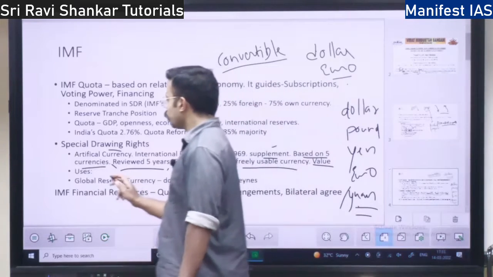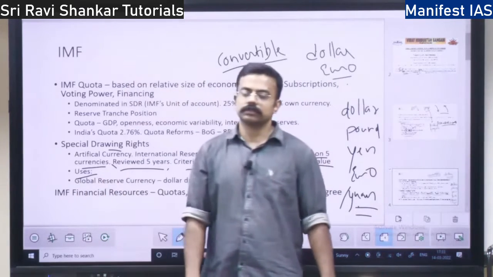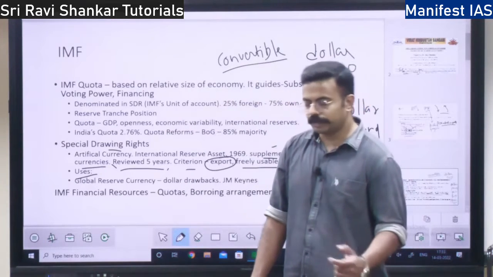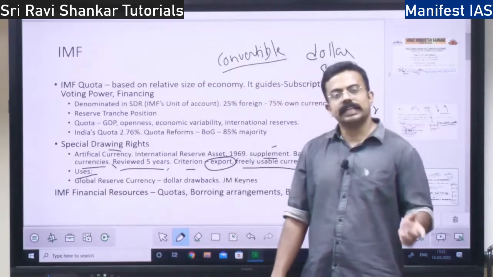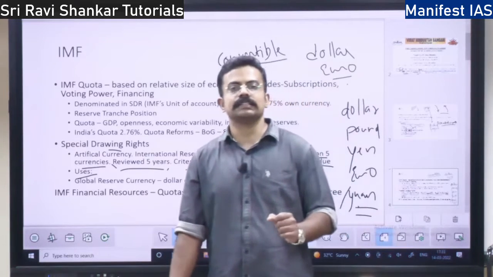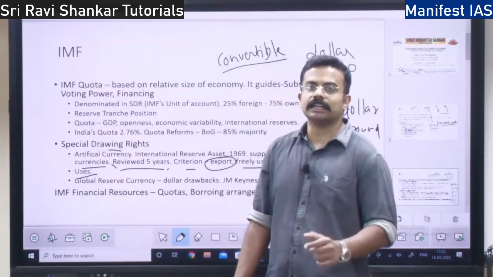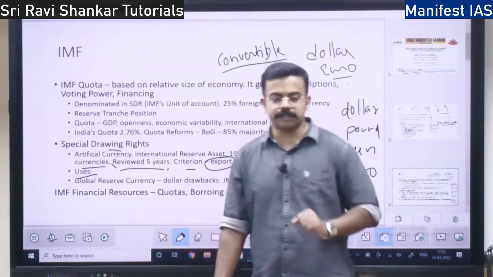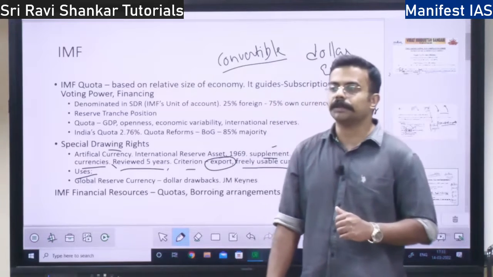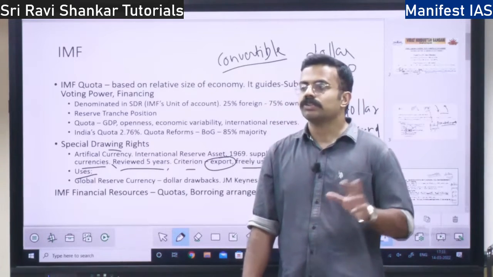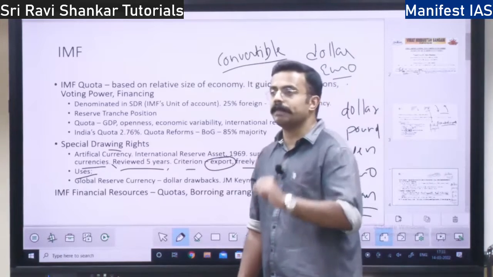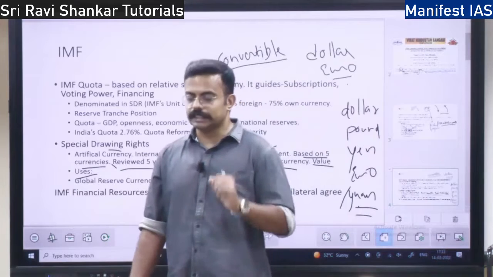What is the use of SDR? See, earlier the global currency, even today, is the dollar, right? There is a need to shift from a nation's currency to an international currency. So SDR can act as an international currency. That is the first use. The second use is that SDR's value depends on multiple currencies, so its value is not dependent on an individual currency. So there is stability in the SDR value.